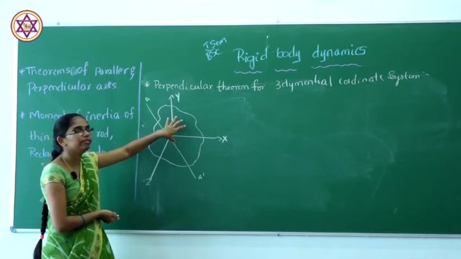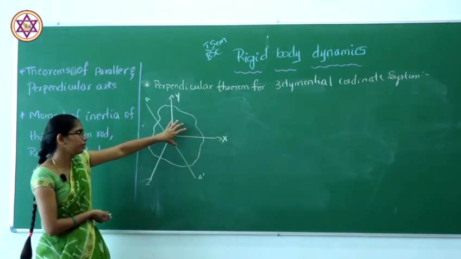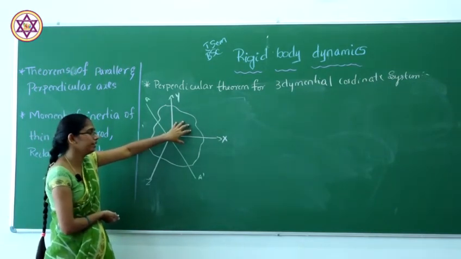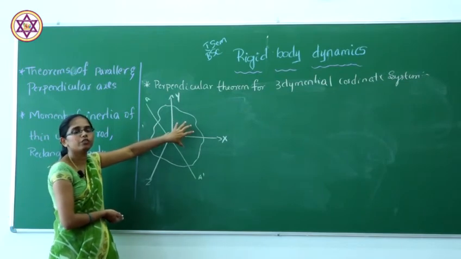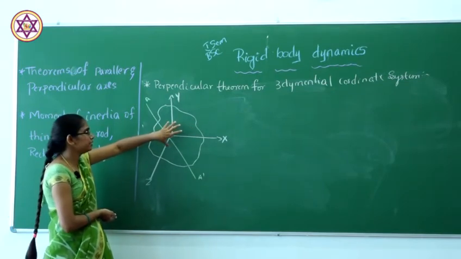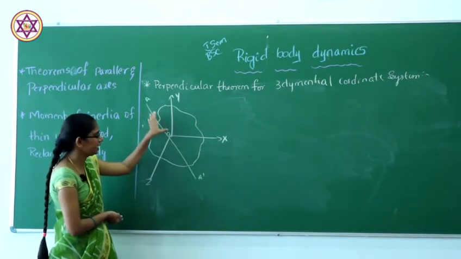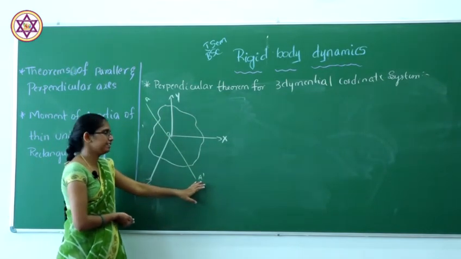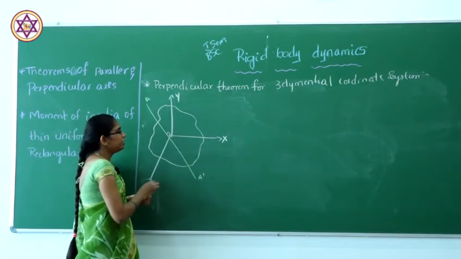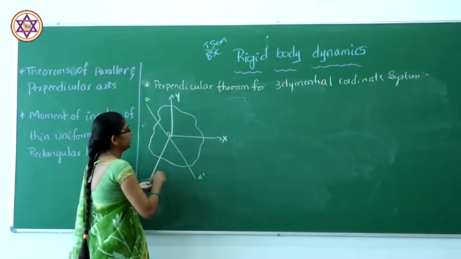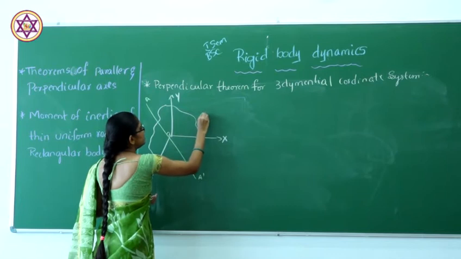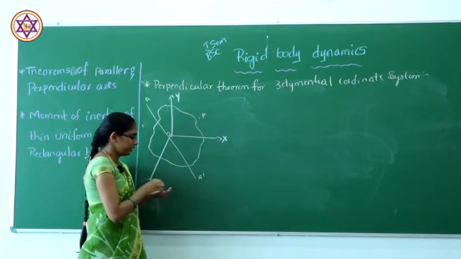So in the perpendicular axis theorem of three-dimensional Cartesian coordinates, we consider the moment of inertia about any axis, so A and A dash will be any axis in a rigid body. I will consider the particle P here. This is our particle P on the rigid body.